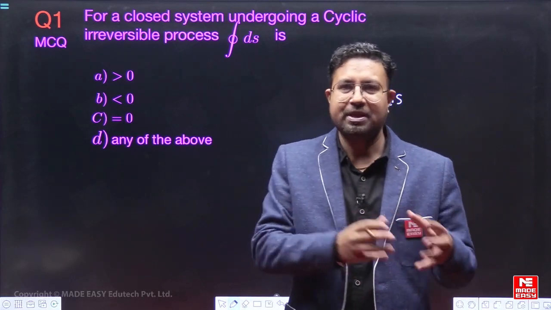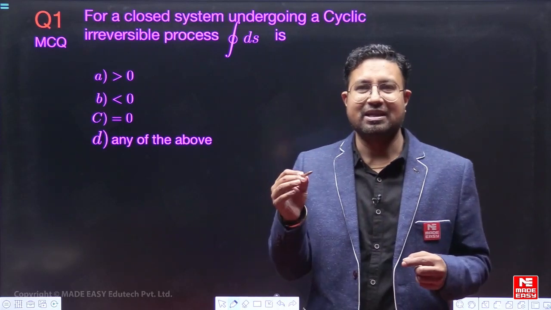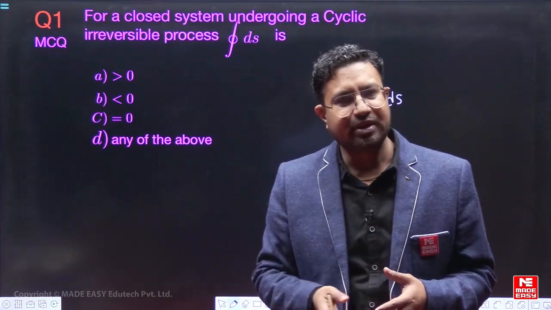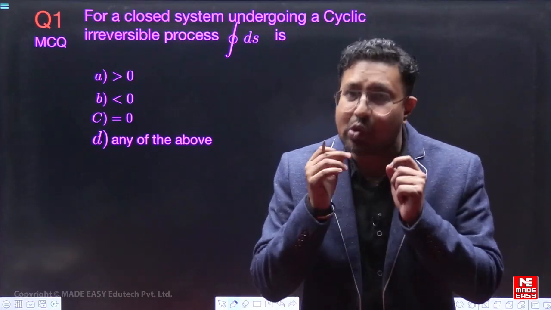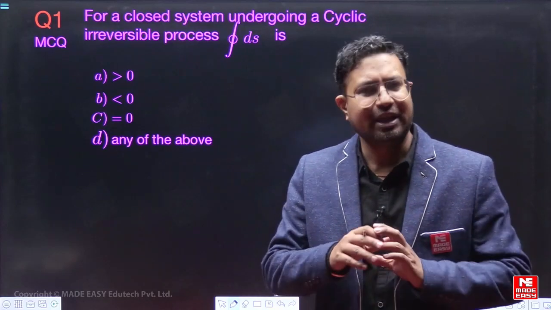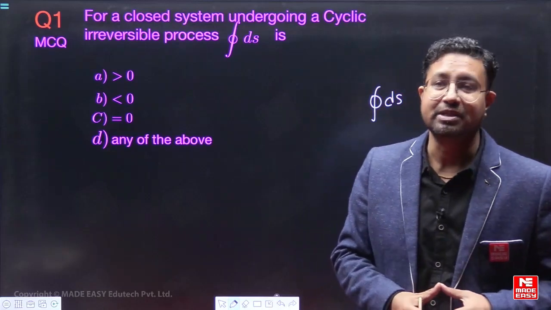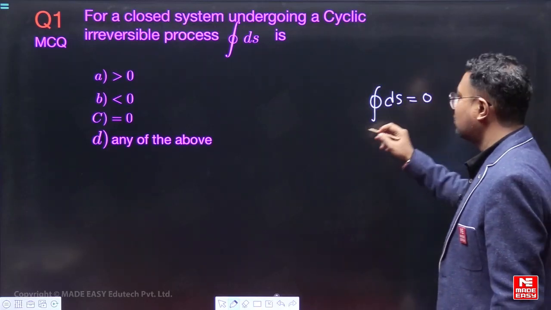Now if entropy is a property and your system is undergoing a cycle, that means the initial condition from where you started is the same as the final condition, then no property of the system will change. The change in any property during the cycle will be 0. So cyclic integral of ds will be 0.